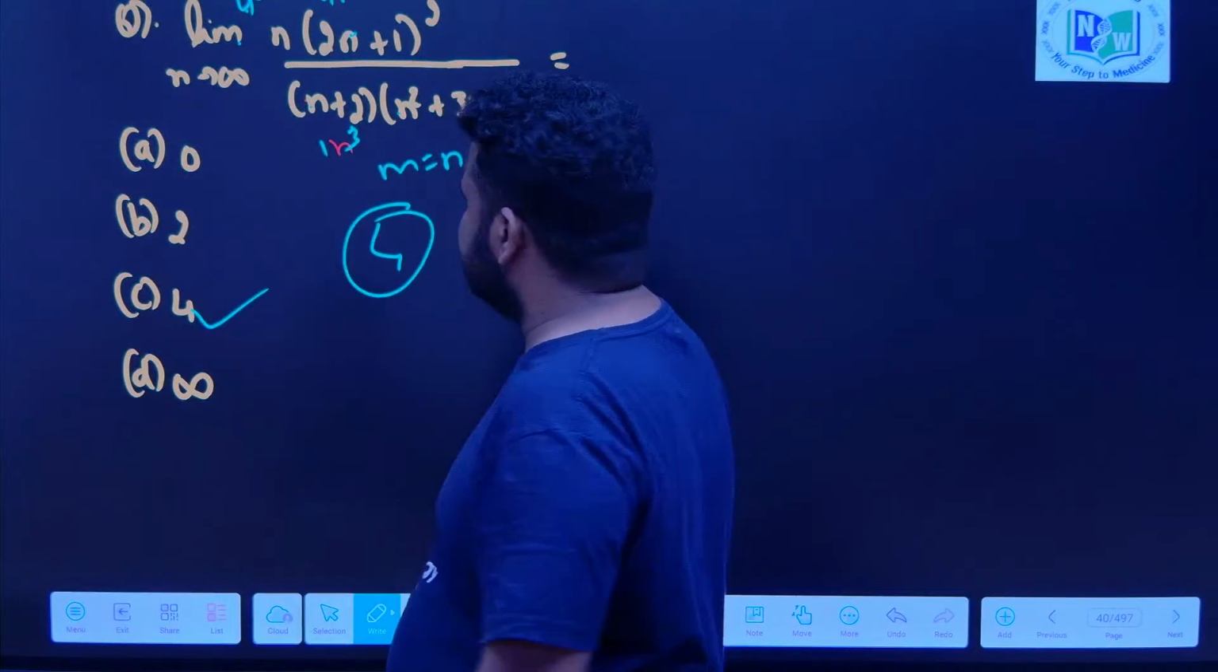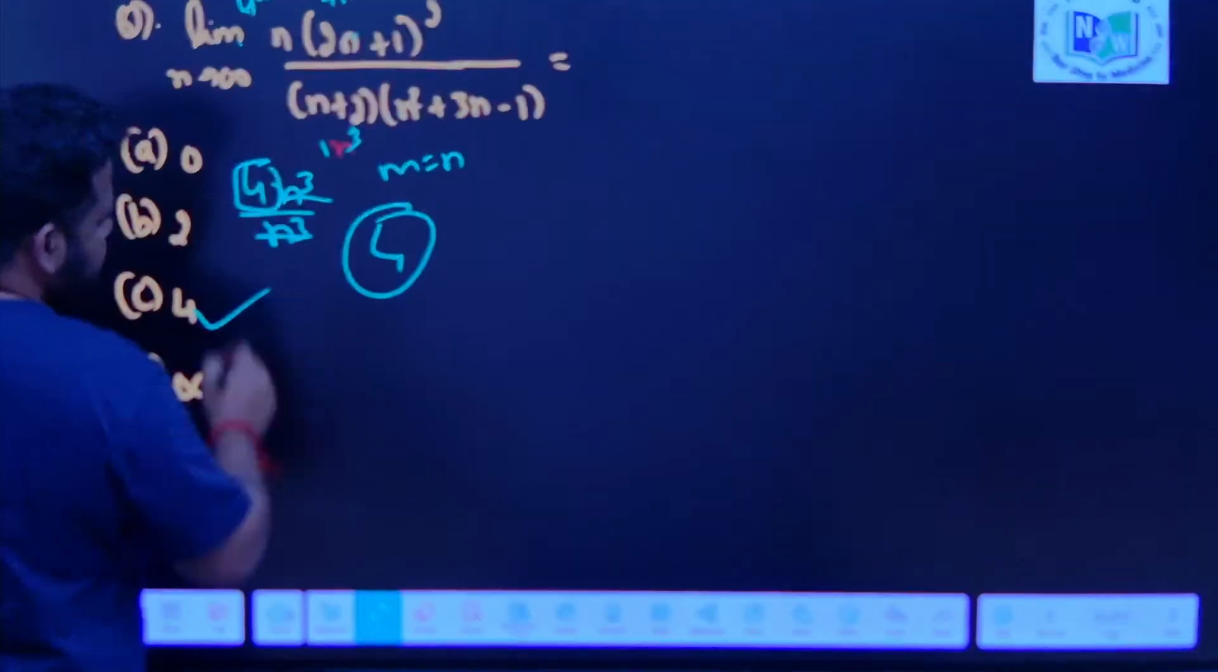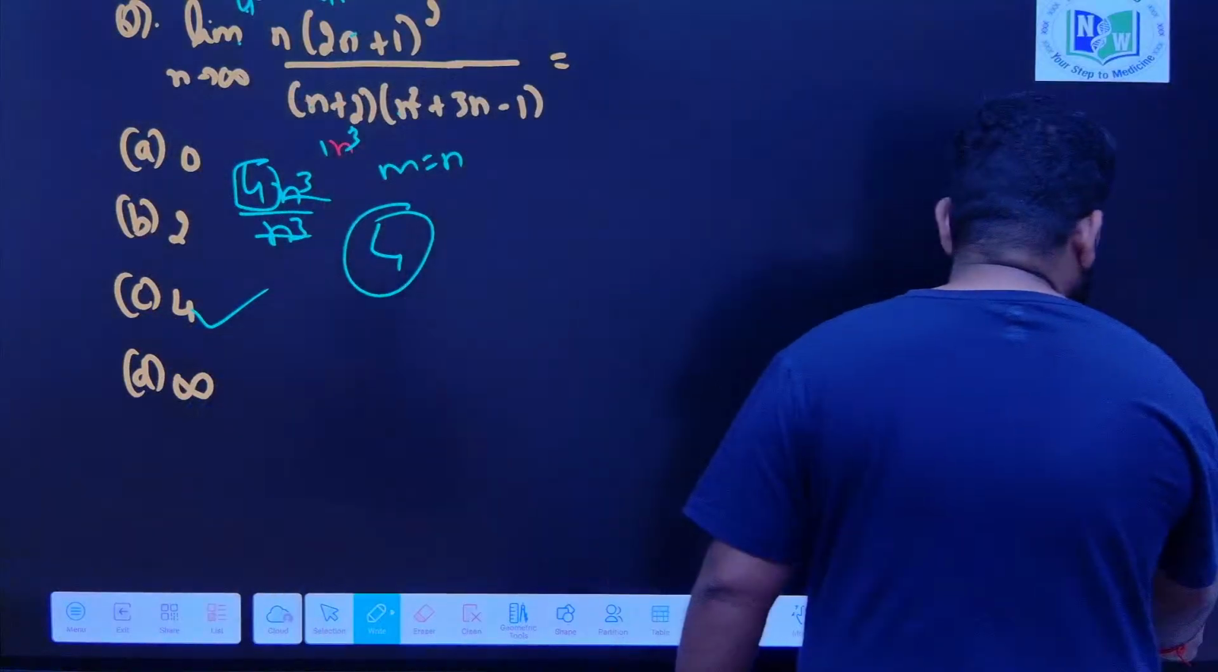Understood? Here the coefficient is 4n cube by n cube. If I cancel, I will have 4. Here where nothing is written, it means it is 1. So, the answer is 4, which is option C. Clear? Understood? Got it?